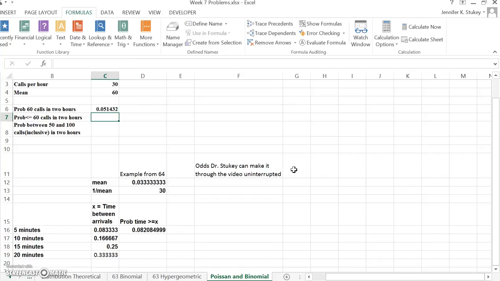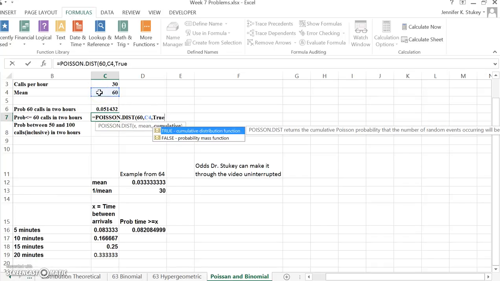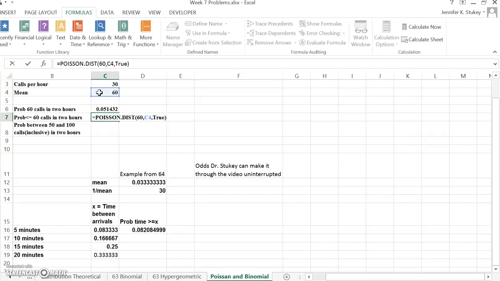All right, now let's calculate the probability that we're going to have 60 calls or less in 2 hours. So we use the same Poisson distribution. Our X is still 60. Our mean is also still 60, but now we are going to put true instead of false for our cumulative. All right, and now we find that we have a 53% chance of getting 60 calls or less in the 2 hour period.